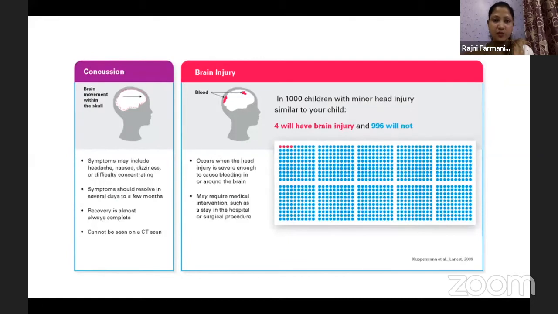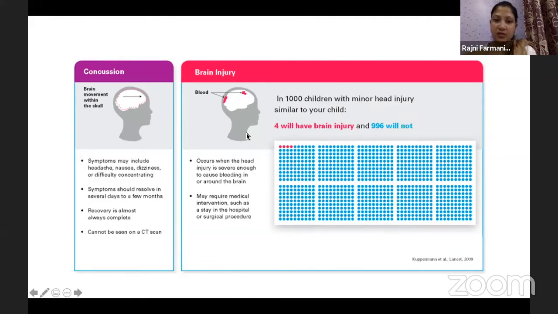This is a very beautiful diagram which is given in the same paper. It has been adapted from the Lancet 2009, in which they compare concussion versus brain hemorrhage, that is, a brain injury which happens at the time of the accident. If there is a concussion, then the symptoms can be headache, nausea, dizziness, and difficulty concentrating, but you might find nothing on the CT scan, and the recovery is almost always complete. But these cases are usually admitted for observation and further evaluation for the next 24 to 48 hours.